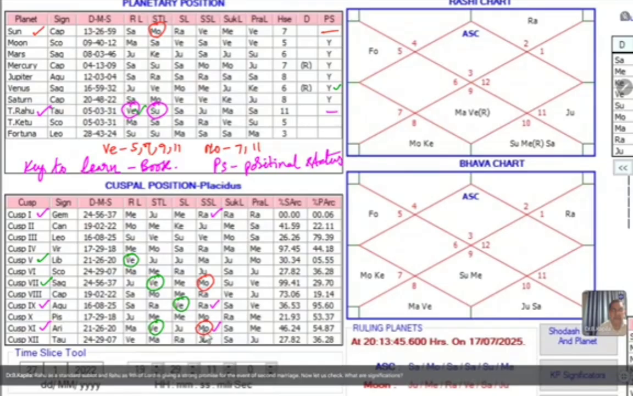what are the significations given by the 11th cusp. Now the 11th cusp sub-sublord is Moon. Moon has a PS.